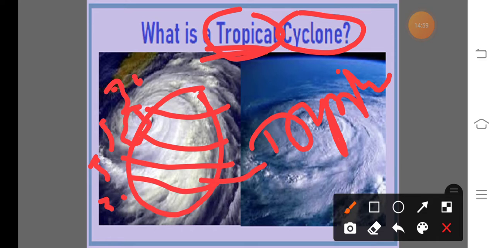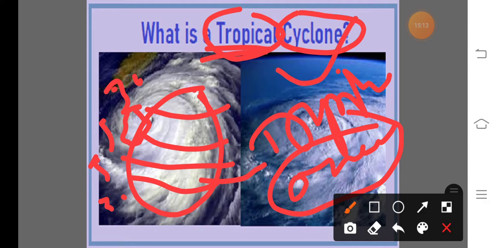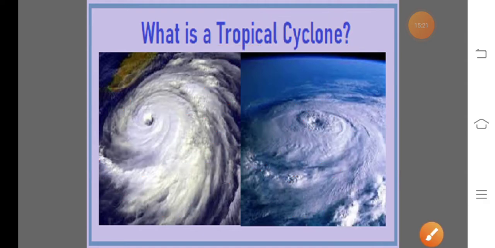In this ocean or sea area, between 5 and 30 degrees north and south, the cyclone originates, develops or is generated. So this is known as the tropical cyclone. This is about the tropical cyclone.